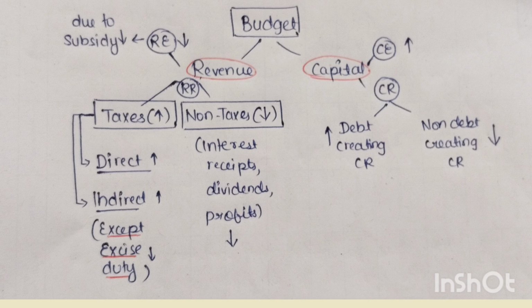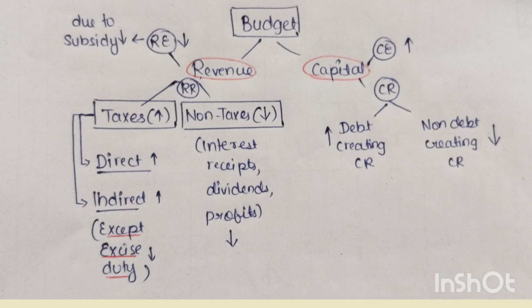Now if we look at revenue receipts, they include taxes and non-taxes. Overall taxes increased whereas non-taxes reduced. We can see in the text that all the components of non-taxes reduced, therefore non-taxes reduced. Whereas in the taxes, we have direct taxes and indirect taxes. Direct taxes increased and indirect taxes also increased, except the excise duty. This point is a must to remember: excise duty reduced.